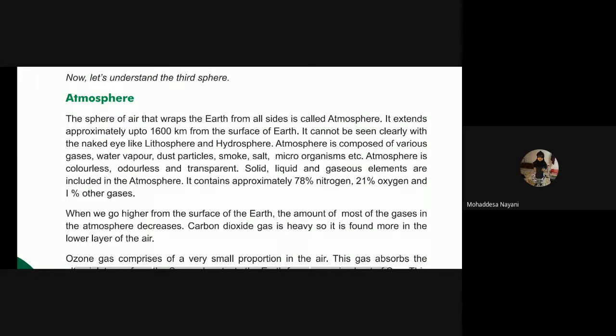When the fireball that is Earth is detached from the sun, it starts cooling down after some time. After that it is transformed into gases. Some elements transformed into gases are called atmosphere.